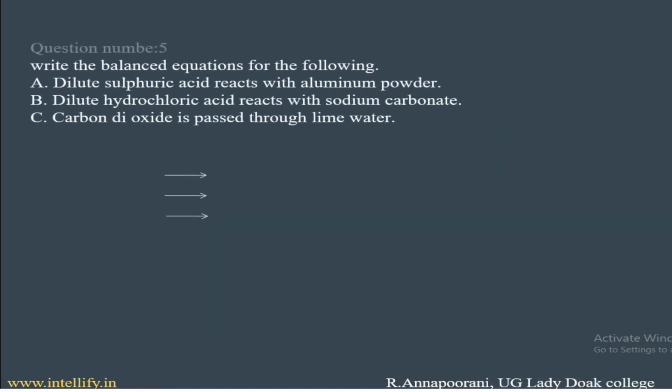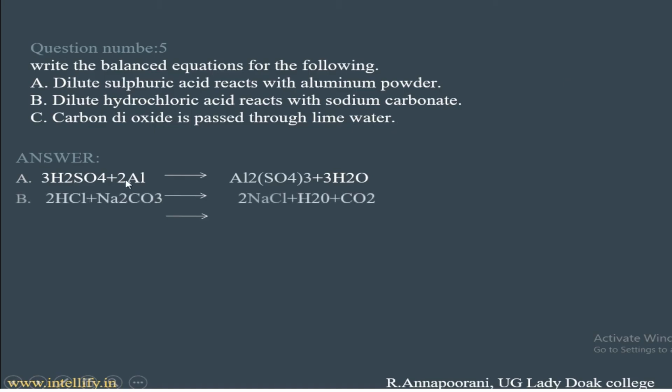Write the balanced equations for the following. First, dilute sulfuric acid reacts with aluminium powder. When dilute sulfuric acid reacts with aluminium, it forms aluminium sulfate with hydrogen. Second is dilute hydrochloric acid reacts with sodium carbonate. Sodium carbonate is Na2CO3. Generally, HCl is acid, Na2CO3 is a base. When acid and base react, it generally gives neutralization, that is a salt compound. It gives NaCl with water and CO2.